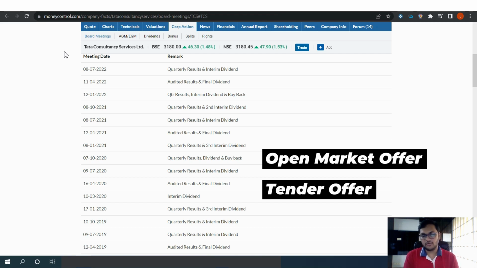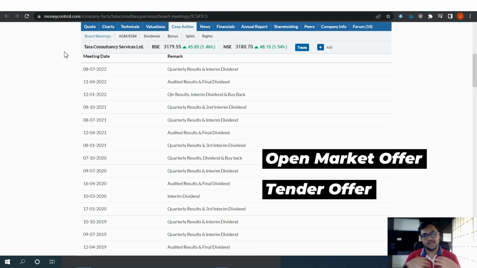Okay, so an open market offer is where the company will tell us that they are going to buy the shares from this period to this period from the open market, that is from the NSE and BSE, like we buy from the normal market, right? Let's call it the normal market. Another is the tender offer, right?